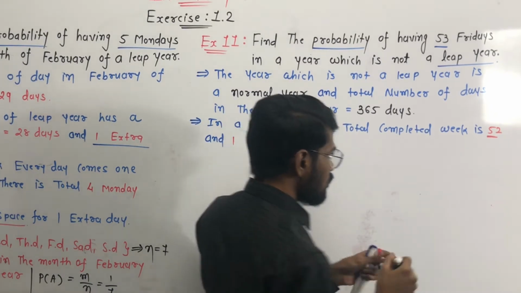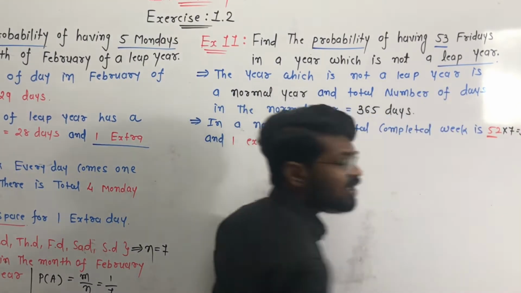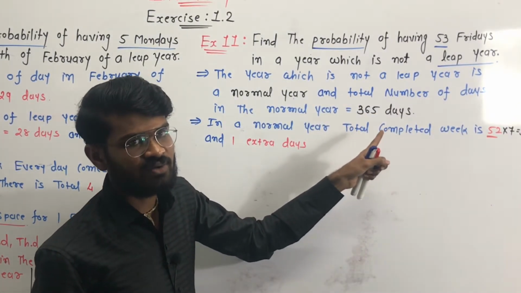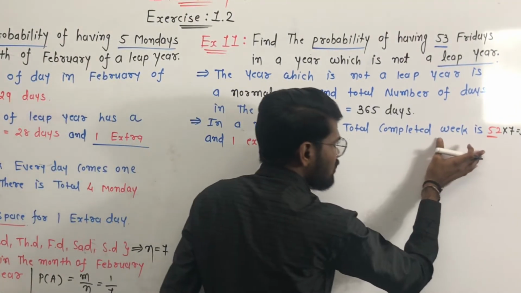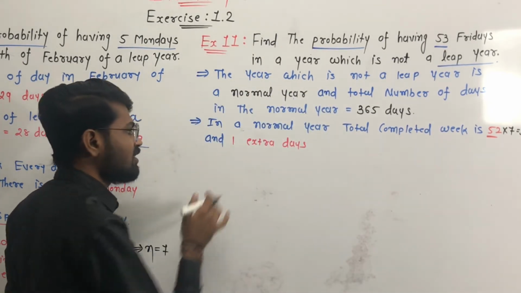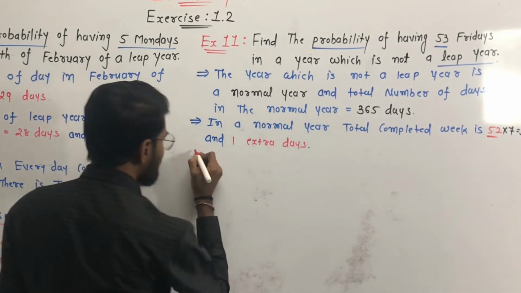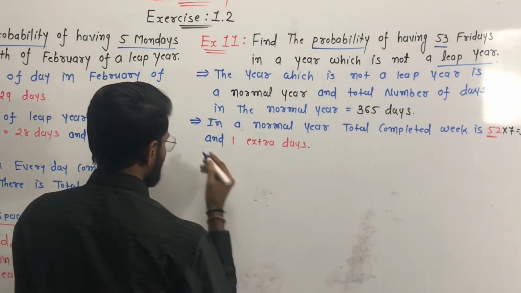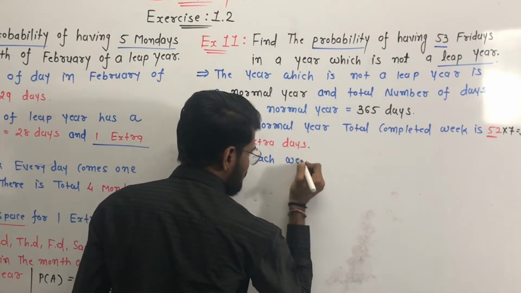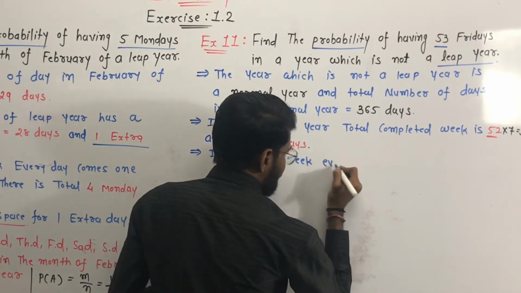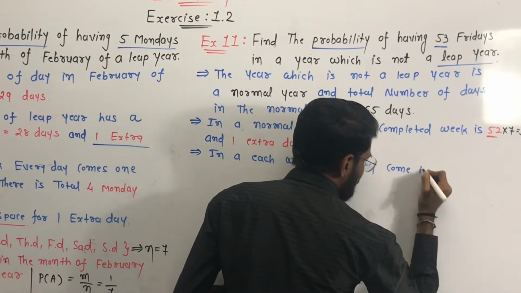Why? Because in a normal year the total completed weeks is 52, so 52 multiplied by 7 is equal to 364. But in a normal year there are a total of 365 days, so one additional day is available. So in a normal year the total weeks is 52, and one extra day. Now in each week, every day will come once.